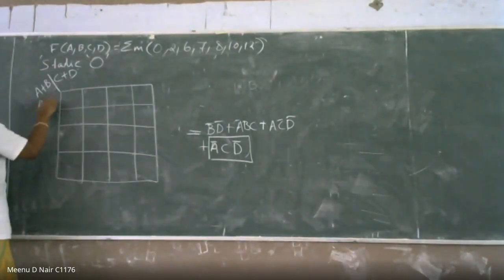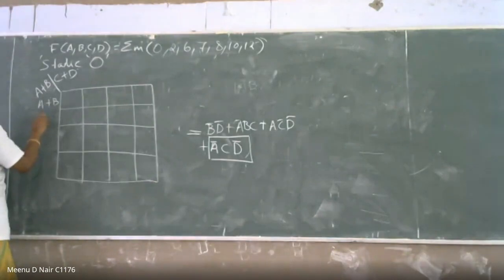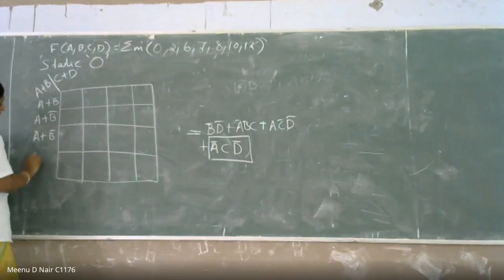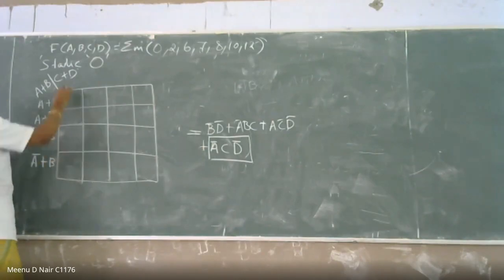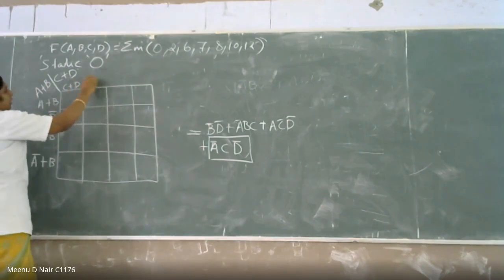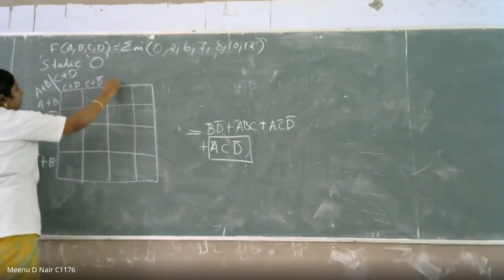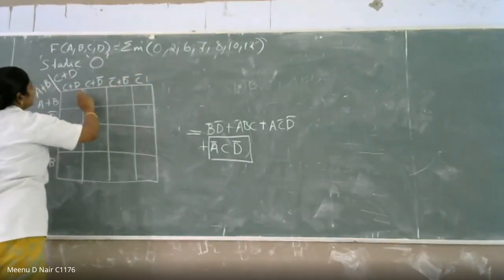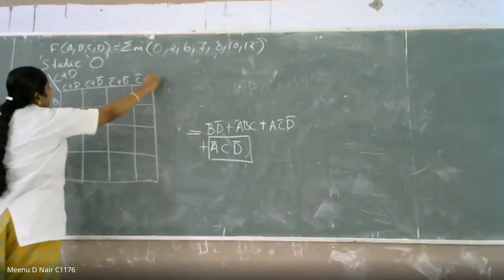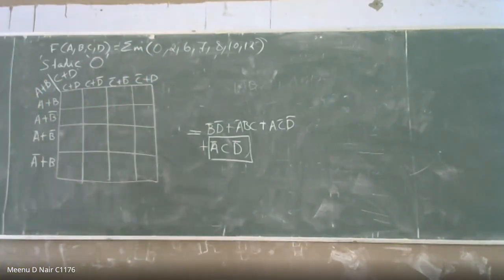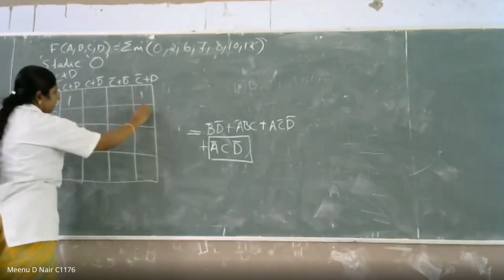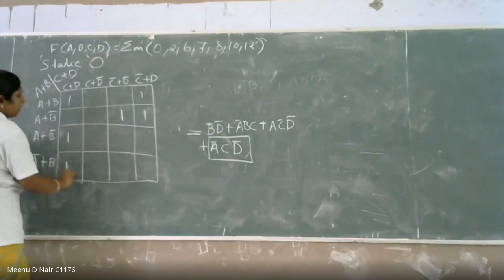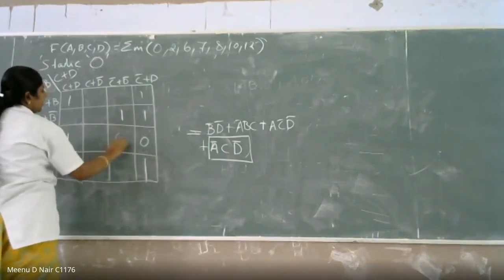This is A plus B, A plus B bar, A bar plus B bar, A bar plus B. Here it is C plus D, C plus B bar, C bar plus B bar, C bar plus D. And this is 1, this point is 1, this is 1, 1, 1, 1, 1. And all other terms are 0.